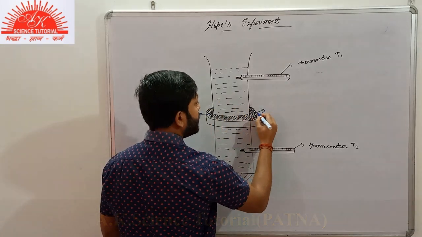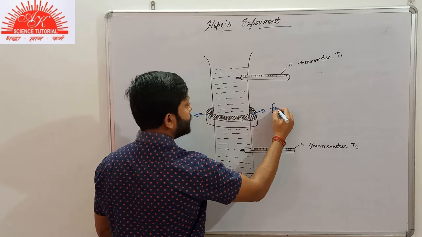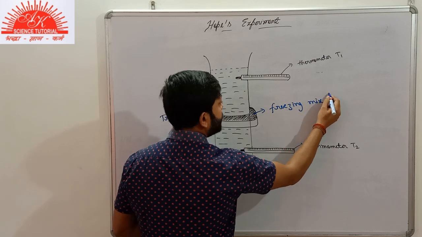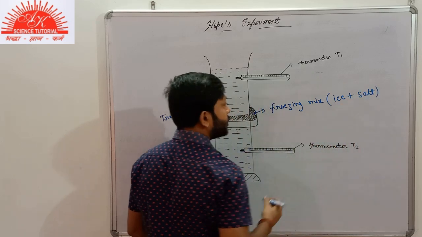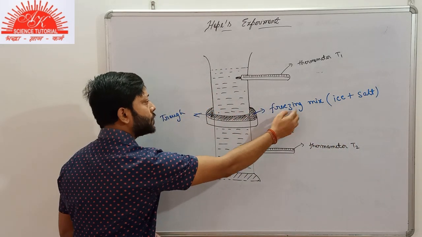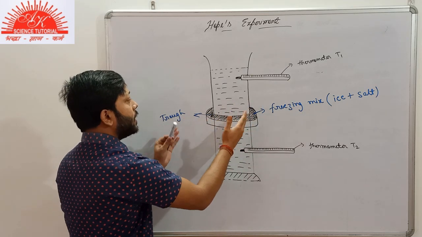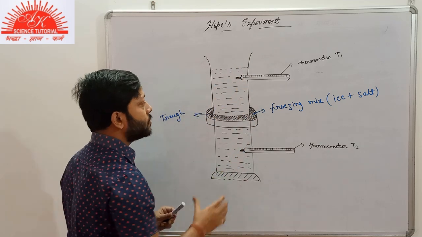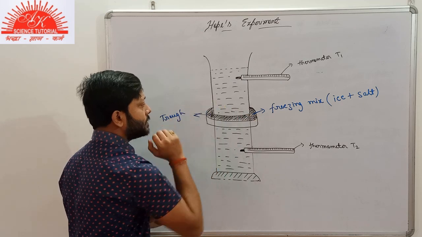Freezing mixture means this thing inside the trough. And what is the freezing mixture? It is nothing but the mixture of ice and salt, and it is used to cool down things. So here we have used this freezing mixture that is inside the trough, that is placed where? At the central part of this cylinder. So it has the motive to cool down the water in this region.